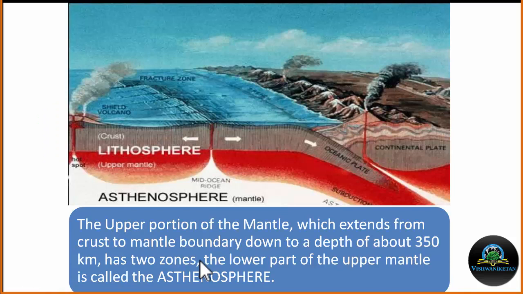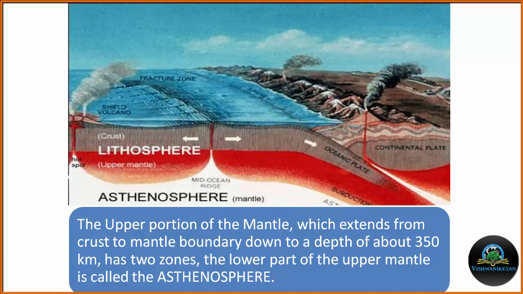Now, as we discussed earlier, the upper portion of the mantle, which extends from the crust-mantle boundary down to a depth of some 350 km, has two zones. The lower portion of the upper mantle is called the asthenosphere. The thick and rigid lithosphere is floating over the asthenosphere.